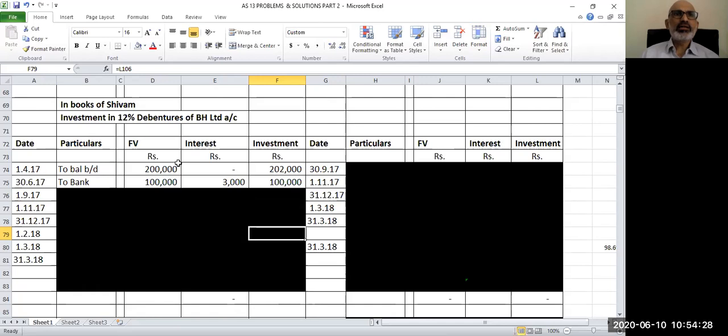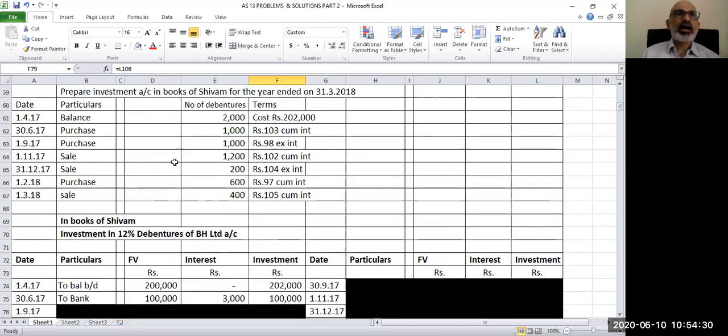Let us begin with the next transaction then. After 30th June, the next transaction is on 1st September 2017. Now we have purchased 1000 debentures, but this time it is at 98 rupees ex interest price. What is ex interest? It does not include the interest.